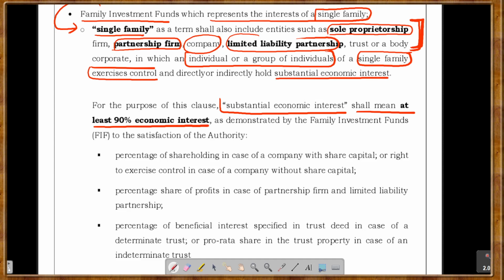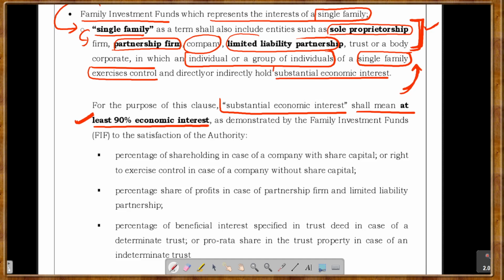A single family can take the following organization types as well: sole proprietorship, partnership, company, LLP, etc. Now, in a company there can be many shareholders, but if a company is contributing to a family investment fund, then at least 90% of the economic interest in such company should belong to a single family.